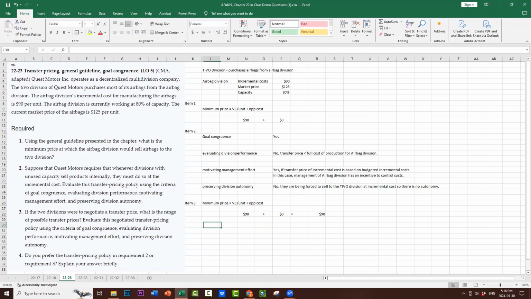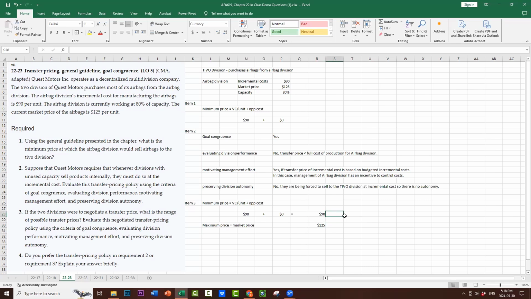The maximum transfer price is going to be equal to the market price, which is of course the $125. That's the maximum, because this is the most.